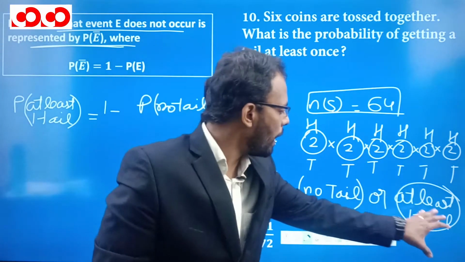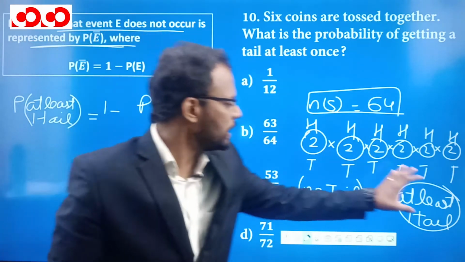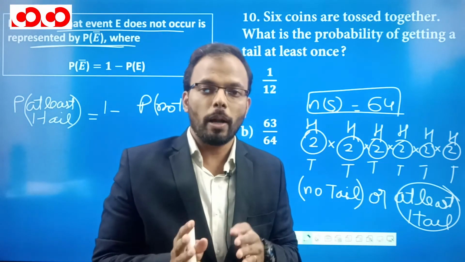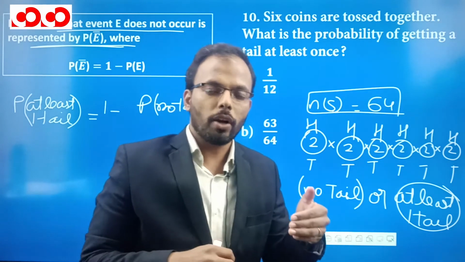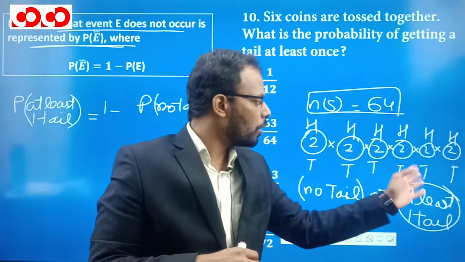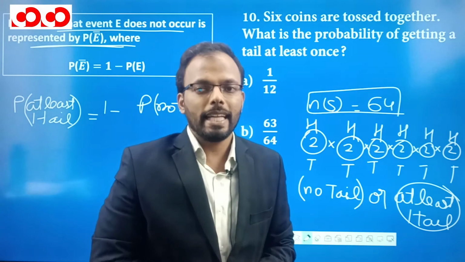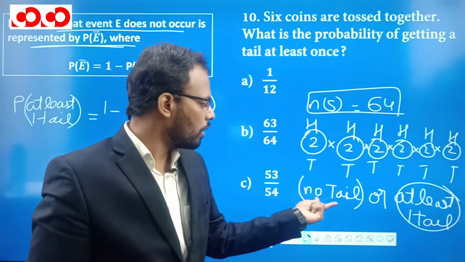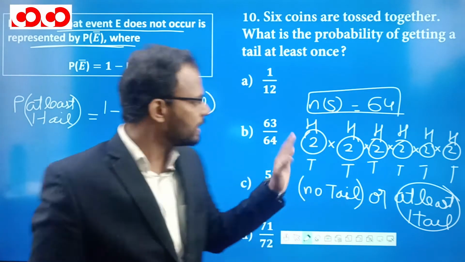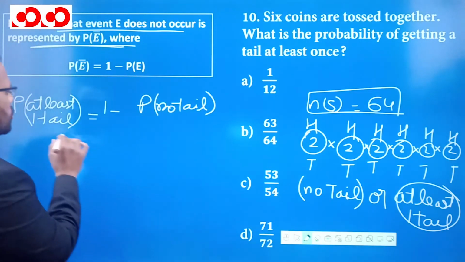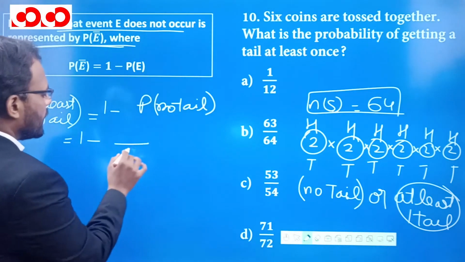Because either this will happen or this will happen, and this is very calculative. You have to take out the probability for one tail, the probability for two tails, and so on till six tails, and you have to add it. But the easier technique is to take out the probability for no tails at all and just subtract it from 1. So this is going to be 1 minus, total cases are 64.